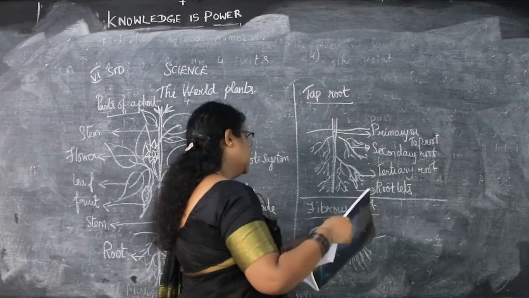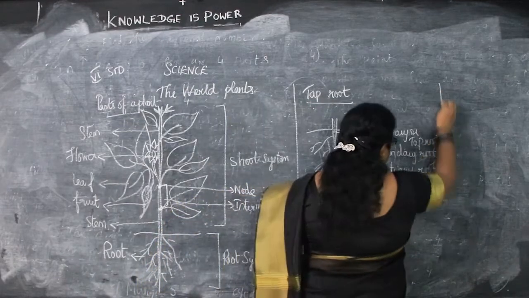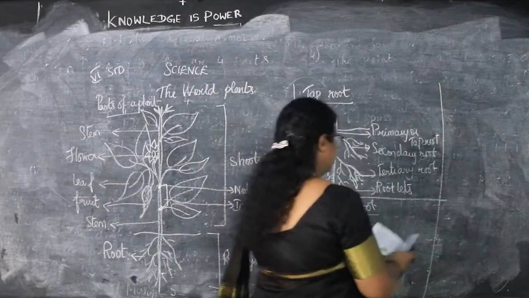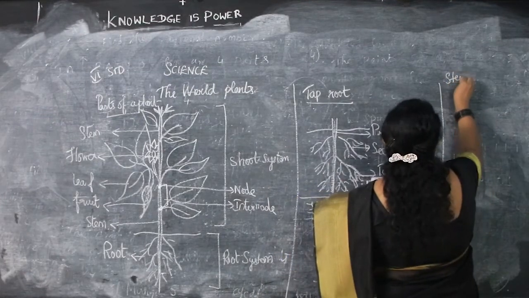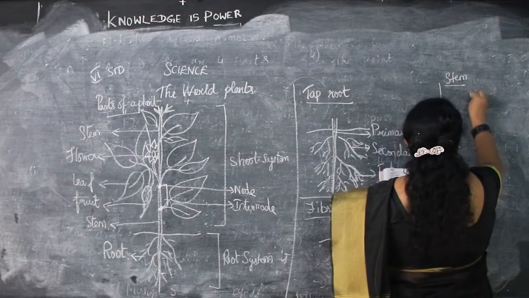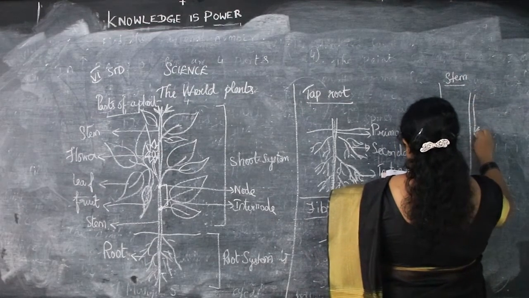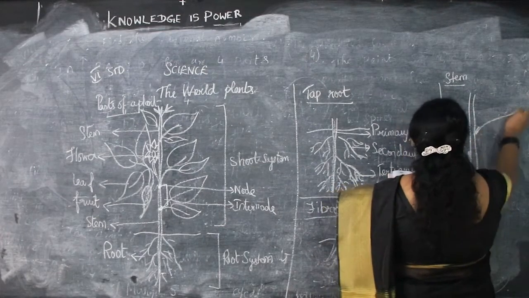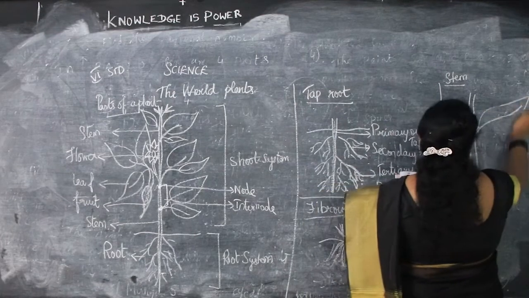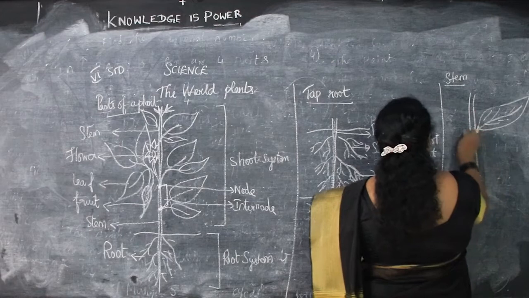So next we will see the parts of the stem. Parts of the stem. So this is a bud.